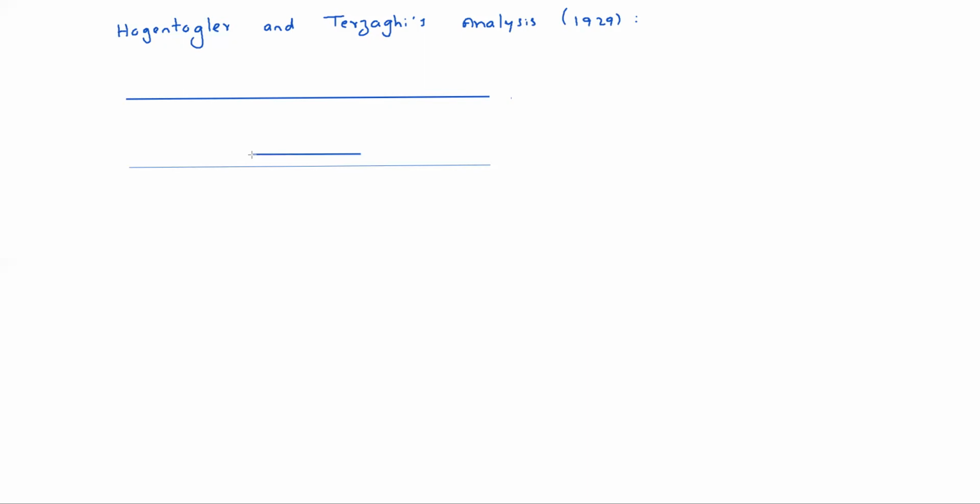Suppose the footing is at a depth of Df. Footing is placed at a Df depth. Suppose here pressure is Qu and the sidewise pressure is how much?